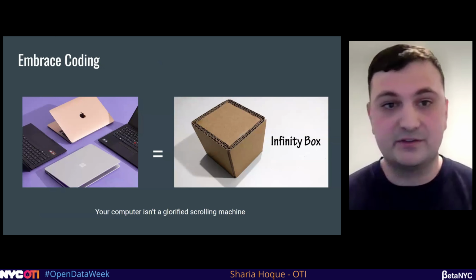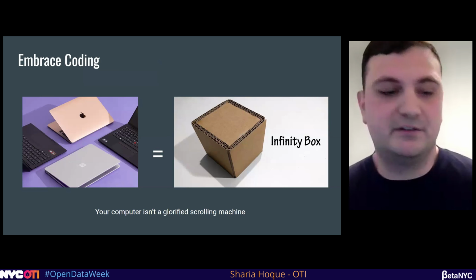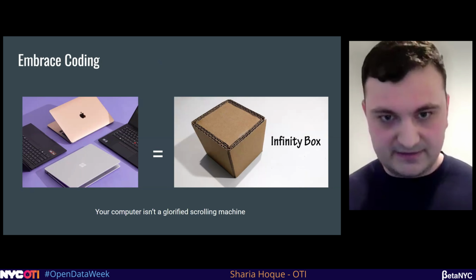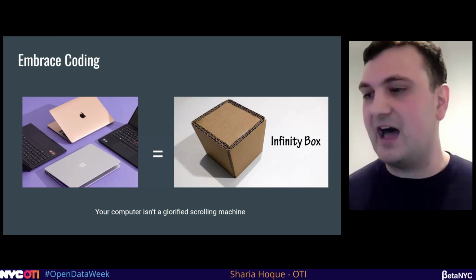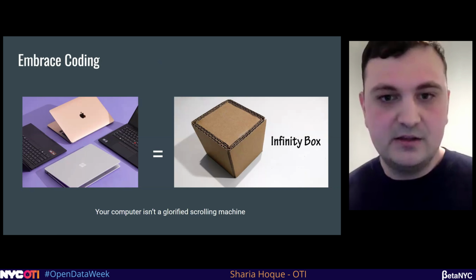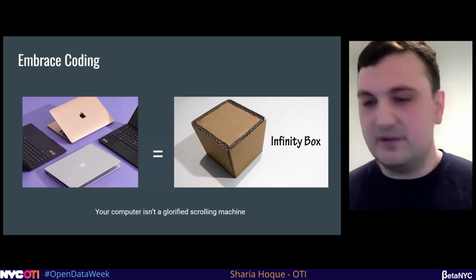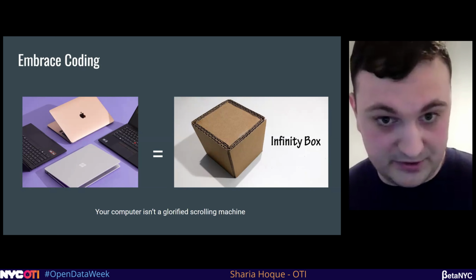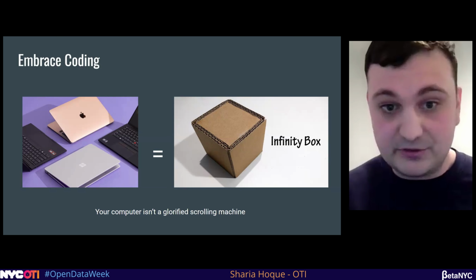Embrace coding for everyone on this call. I don't care if you think, oh, I'm not technical, or, oh, it's useless for me. There'll always be better coders. That's wrong. This is now the case. Think of your computer not like some glorified thing to stream and look at Facebook, Twitter, or anything like that. Think of it like an infinity box. Anything you can think of, any tool you want, anything you can do, you can now do on your computer.